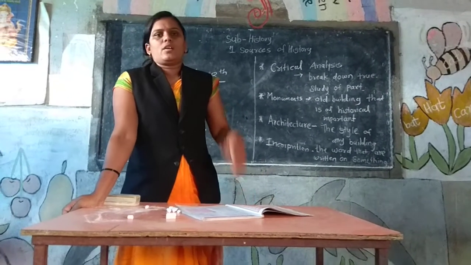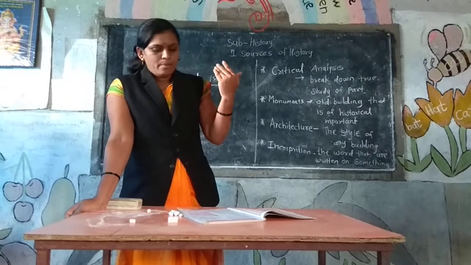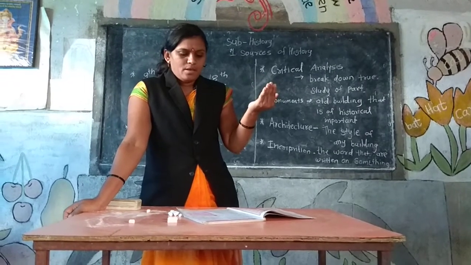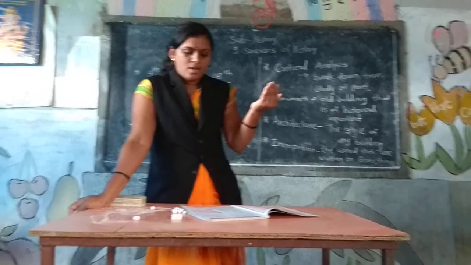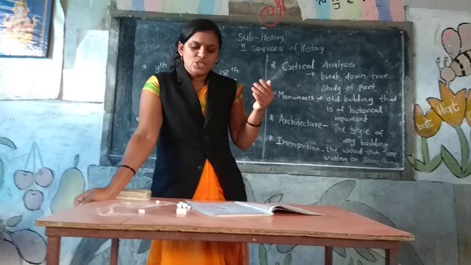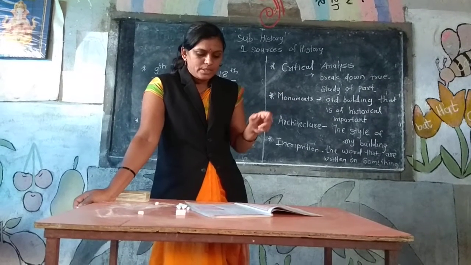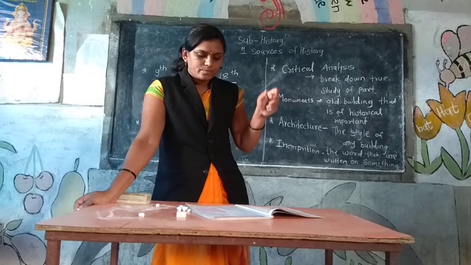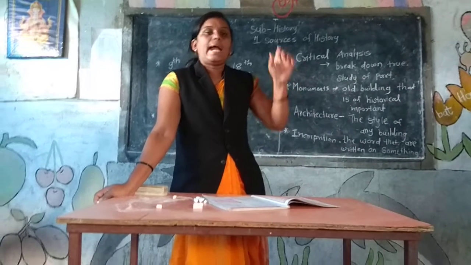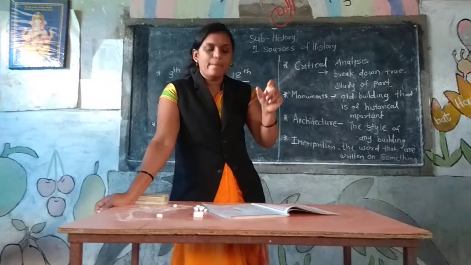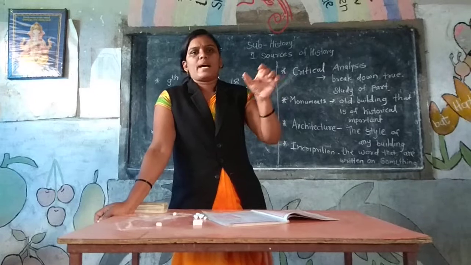History gives information about past events. But which events? They are chronological, meaning arranged in the order in which the events happened. That means history gives us a chronological, scientific and systematic account of past events.